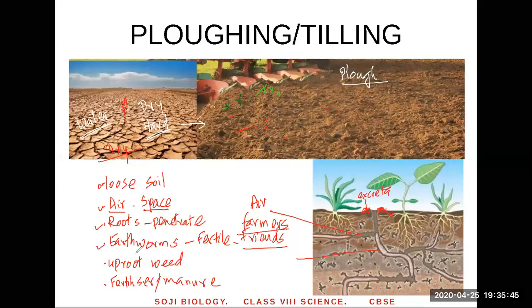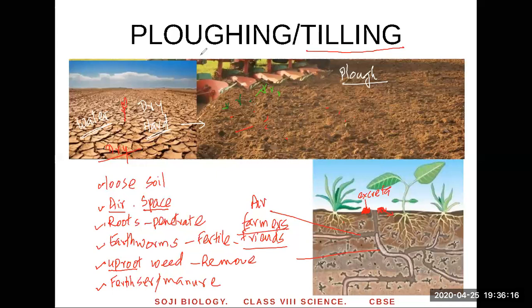And it has many earthworms. It helps earthworms to survive because a lot of space is available. And what do the earthworms do? They make the soil fertile by producing a lot of excreta that has nutrients for the plants. And plowing helps to uproot, means remove the weeds from the place, and it's easy to apply fertilizers or manure. You can spread fertilizers and manure, and this is known as plowing or tilling.